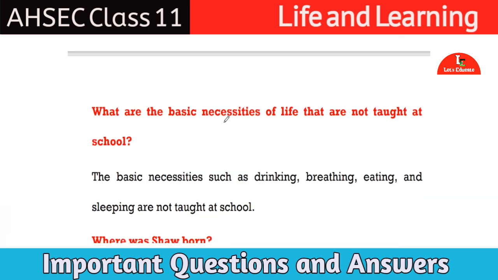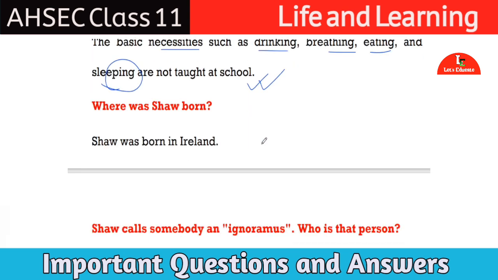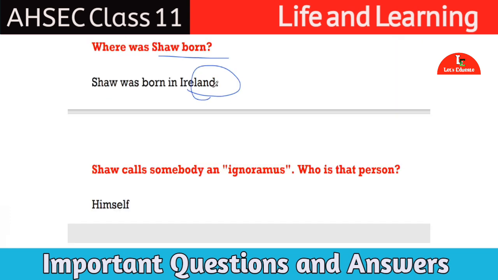What are the basic necessities of life that are not taught at school? Answer will be, the basic necessities such as drinking, breathing, eating and sleeping are not taught at school. Next question. Where was GB Shaw born? GB Shaw was born in Ireland. Next question.